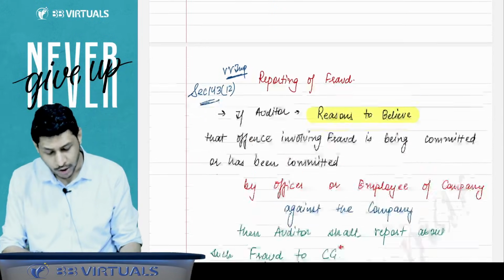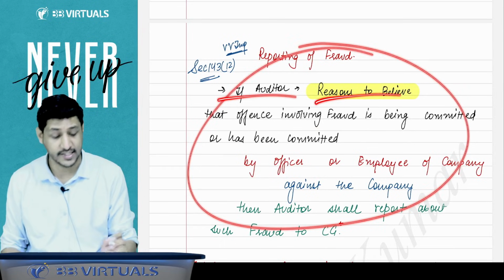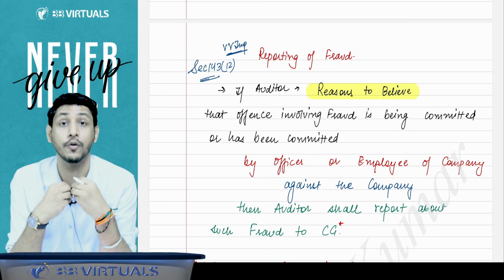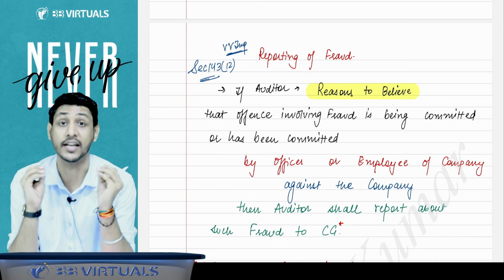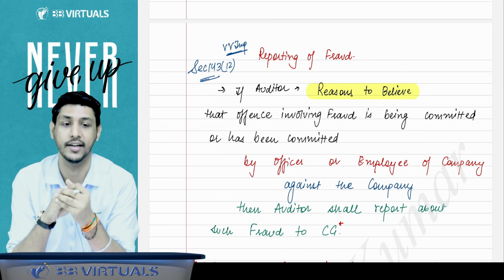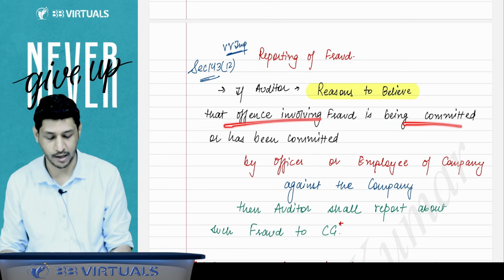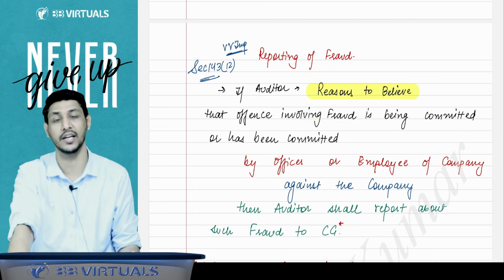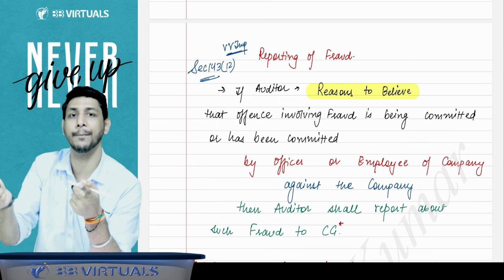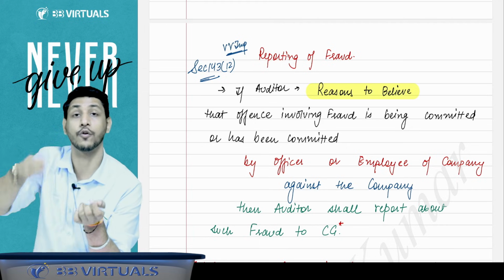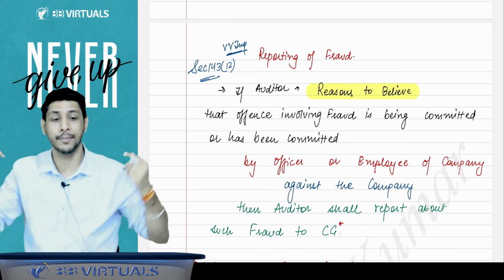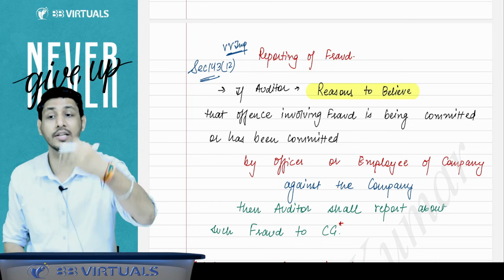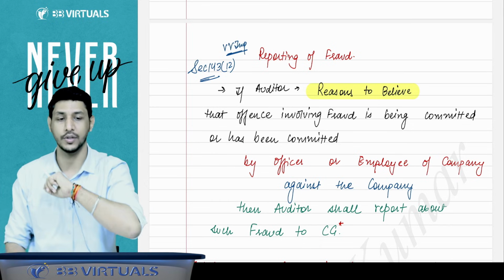Now sir, what is the fraud reporting? If the auditor has reason to believe, here there is no scope of opinion, they are talking about reason to believe. That means you have a solid reason that an offense involving fraud is committed or has been committed by officers or employees of the company against the company. That means fraud is on the company, committed by officers or employees of the company. That fraud you have to report.